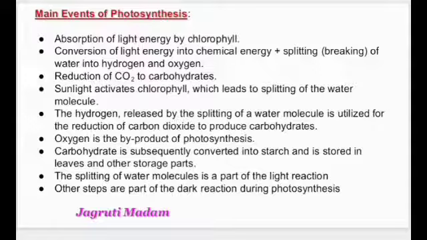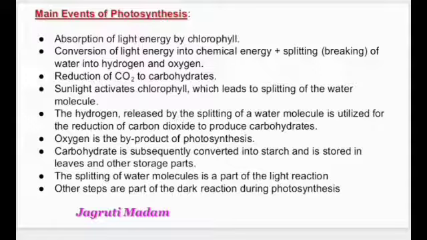So the first and foremost is chlorophyll is absorbing the light energy, it is trapping the solar energy, and this solar energy is converted into chemical energy by splitting the water molecule into hydrogen and oxygen.